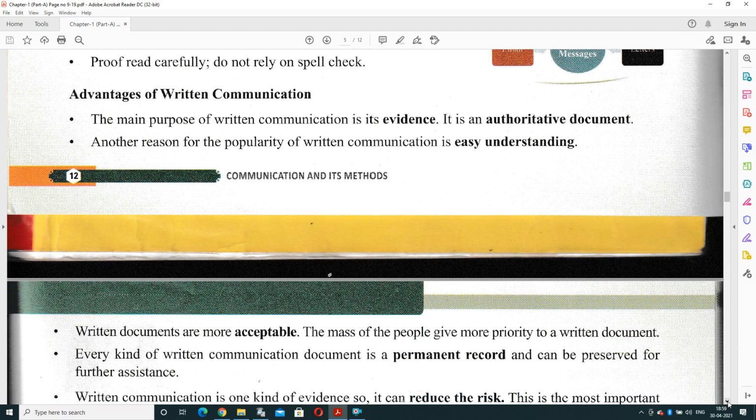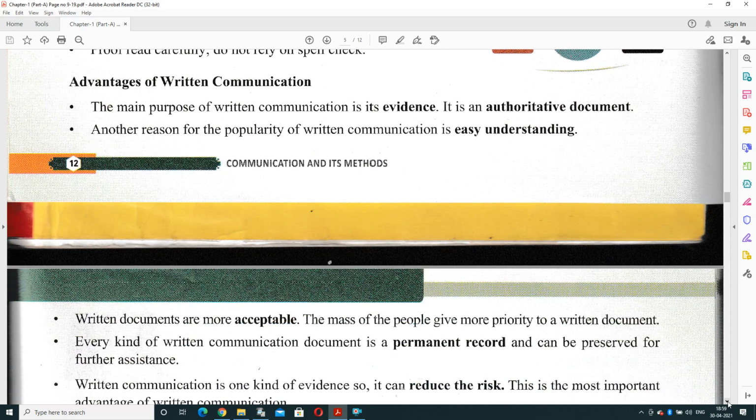What are the advantages of written communication? The main purpose of written communication is that it is in the form of evidence. You can take it up as proof. So it is an authenticated or authoritative document that you can keep as proof in your organization. Another reason for the popularity of written communication is that it is easily understandable, because a person can read the same document again and again, because it is in the form of proof. It is on paper.